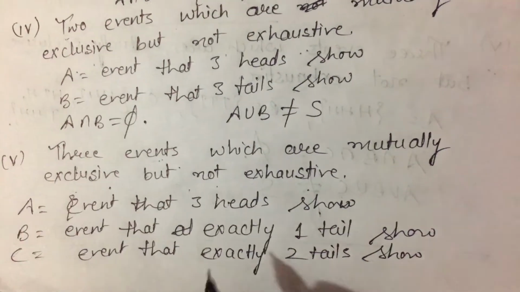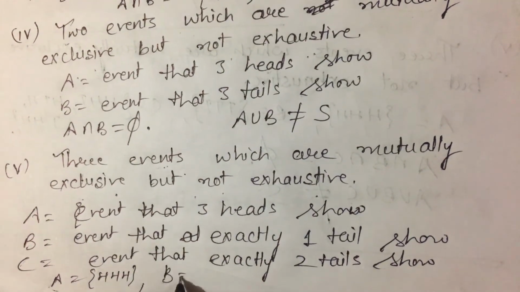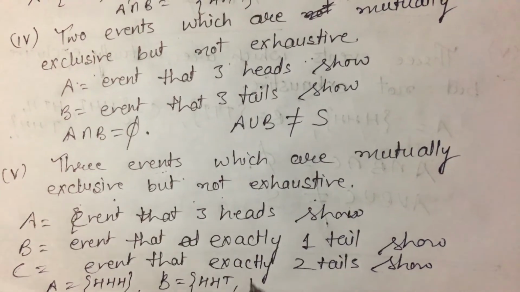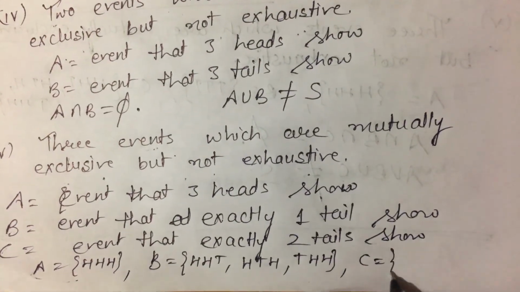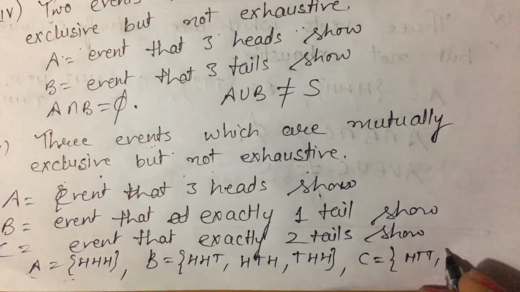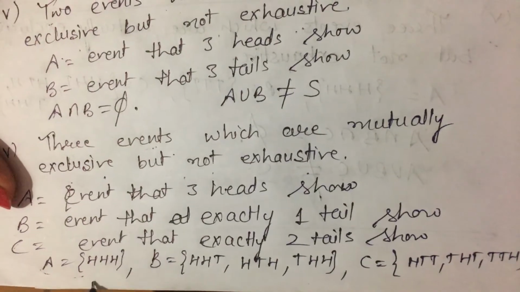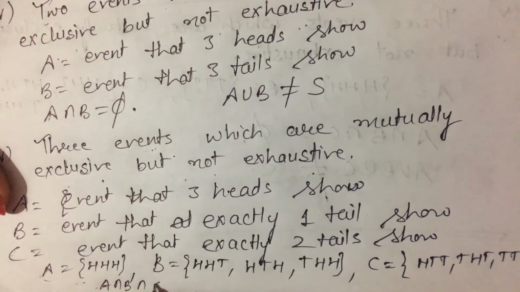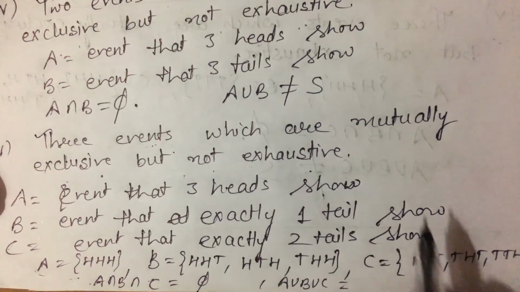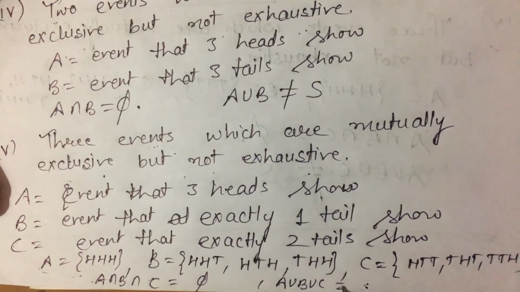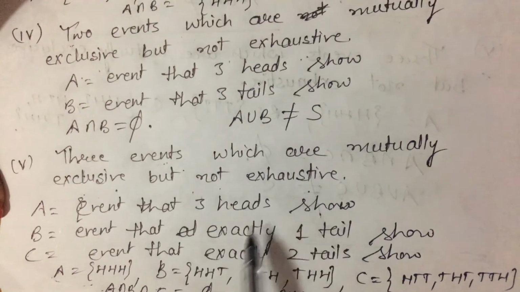So event A here is three heads, so HHH. Event B is when exactly one tail shows, meaning HHT, HTH, THH, and C is the event when two tails show, meaning HTT, THT, TTH. So what is common in these? Nothing is common, so their intersection is equal to phi. And is their union equal to the sample space? No, because one element will be left here, TTT. So their union is not equal to the sample space. So these are the events which are mutually exclusive but not exhaustive.